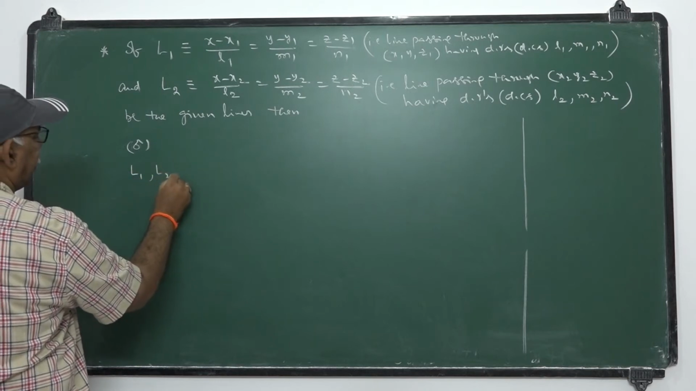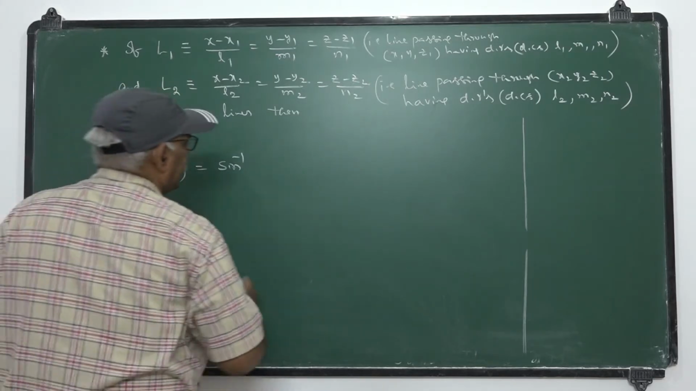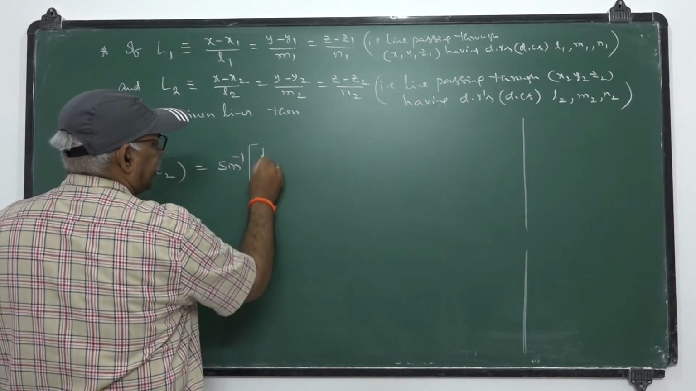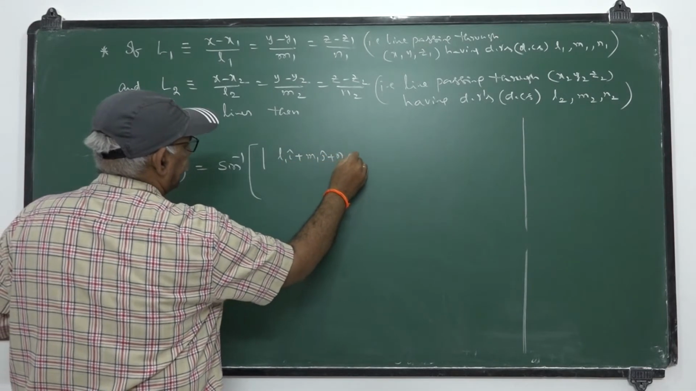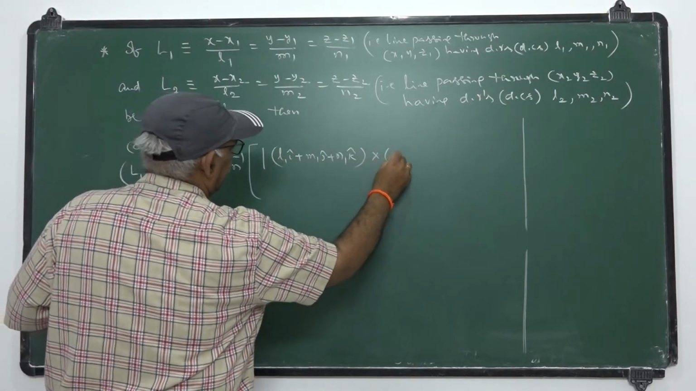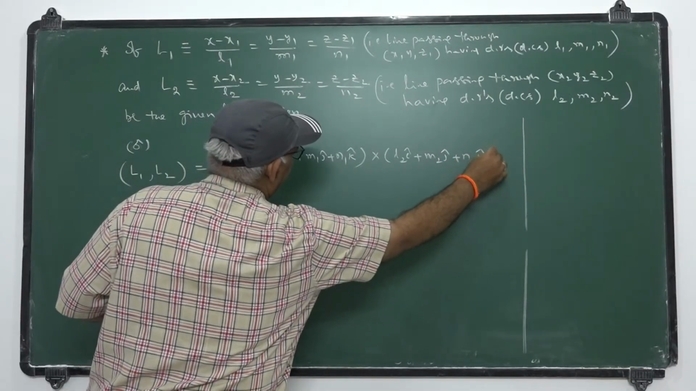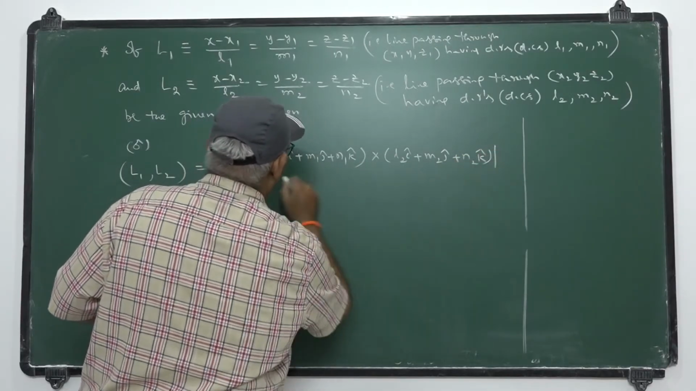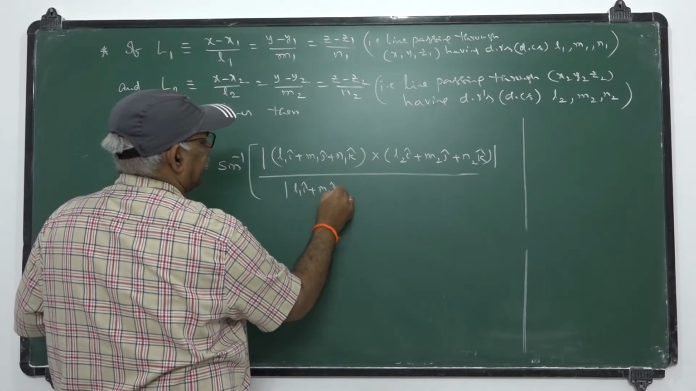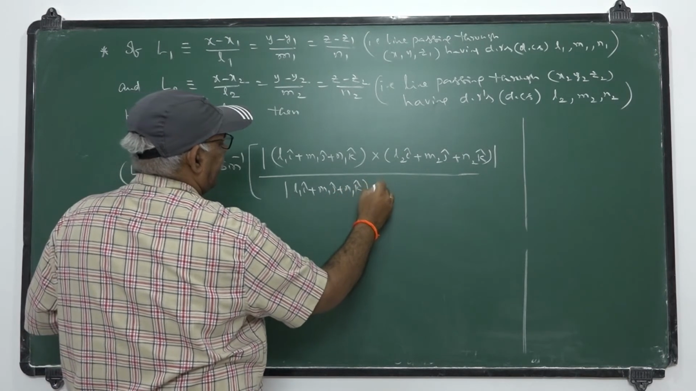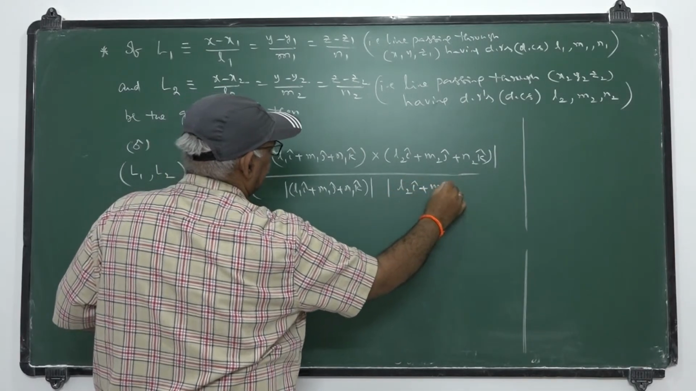The same for L1 and L2 based on the cross product. The angle between L1 and L2 based on the cross product is sin inverse of modulus of l1 i plus m1 j plus n1 k cross l2 i plus m2 j plus n2 k, with modulus, by individual modulus. Modulus of l1 i plus m1 j plus n1 k. Modulus of l2 i plus m2 j plus n2 k.